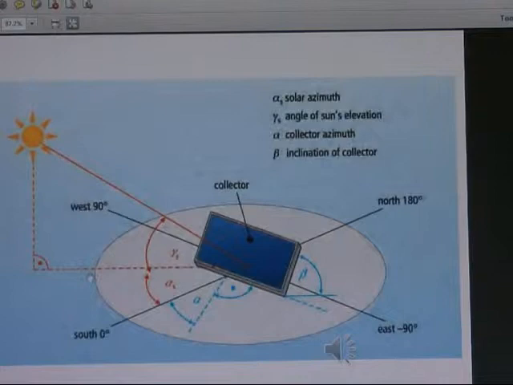And this is a component of the solar system. So this is for the solar collector. So the FR is the solar azimuth, and YS is the sun elevation angle. FR is the collector azimuth, and beta is the inclination of the collector. So if you collect the sun's energy, those are the angles that represent the technical angles.